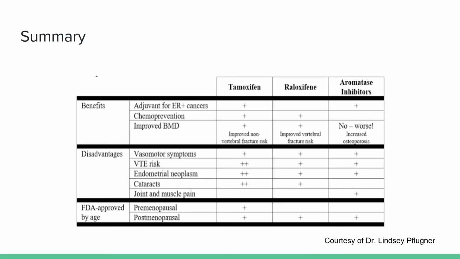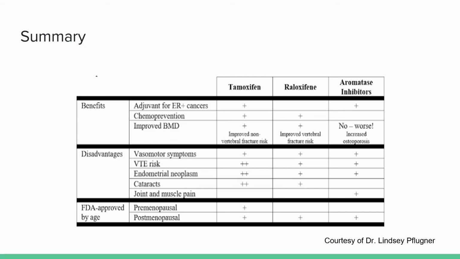This summary table is courtesy of Dr. Lindsay Hoeppner, one of our wonderful graduates. It nicely outlines the pros and cons of the SERMs, tamoxifen and raloxifene, as well as aromatase inhibitors. Going line by line, you can see the indications as well as the risks here. Tamoxifen and aromatase inhibitors, such as anastrozole, are used as adjuvant therapy for ER-positive cancers. Tamoxifen and raloxifene are used as chemoprevention of breast cancer, whereas aromatase inhibitors are not.